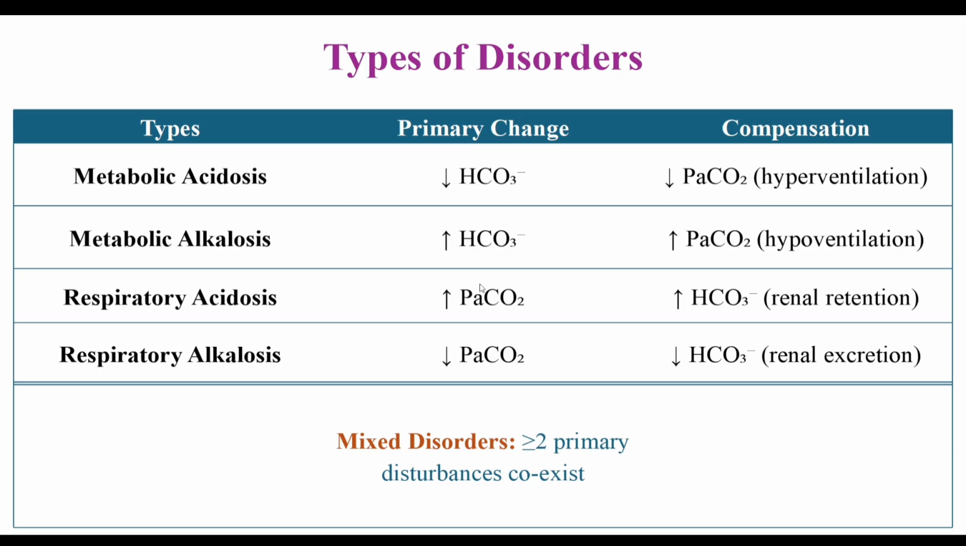For each primary disorder, the other system compensates. But remember a golden rule: compensation never overcorrects. If it seems to, think of a mixed disorder.